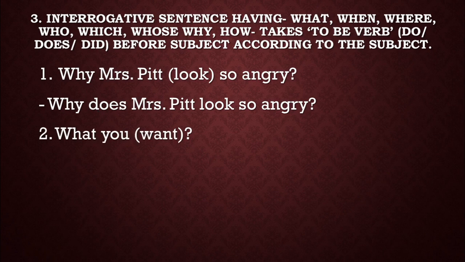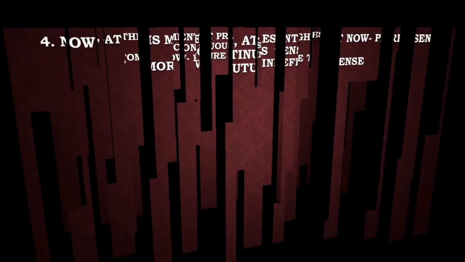Okay, again, what you want? Here, boys, you are instructed to write the to be verb before the subject and after the WH word. What do you want? Okay. What do you want? Next.